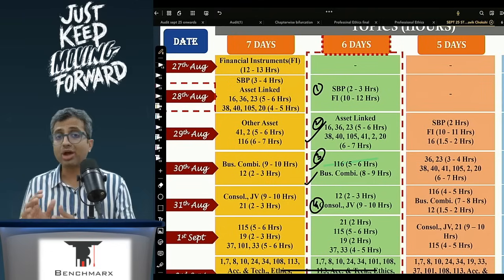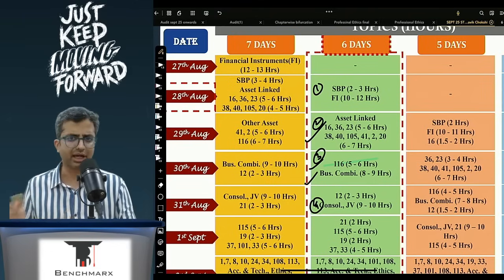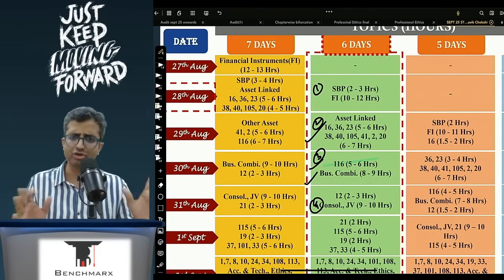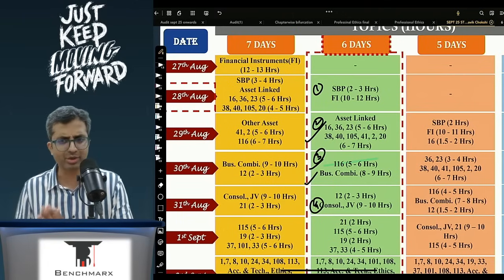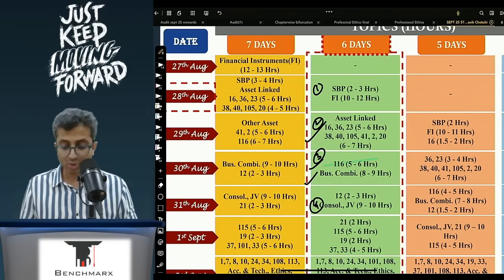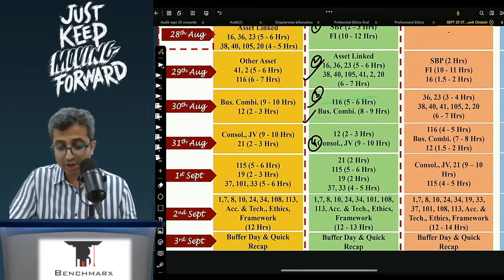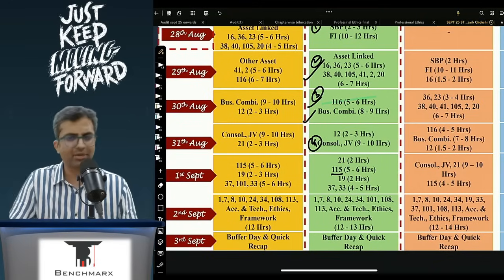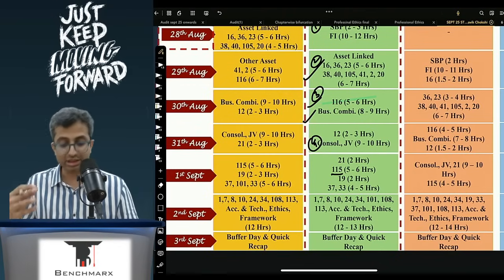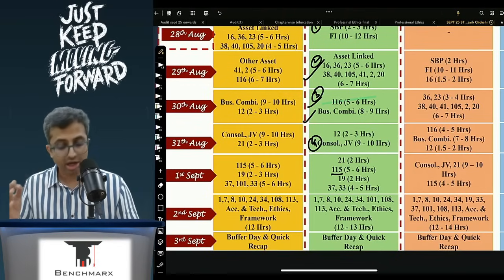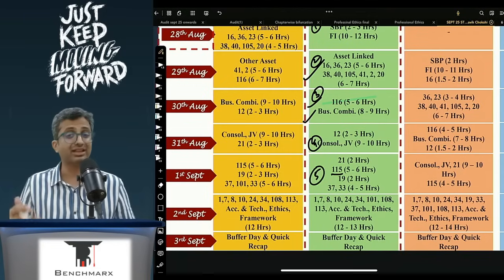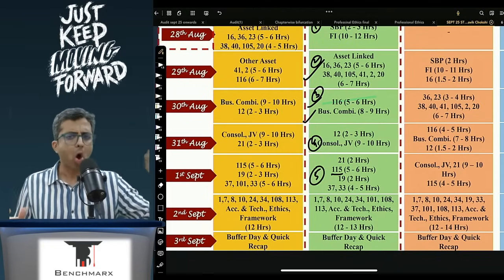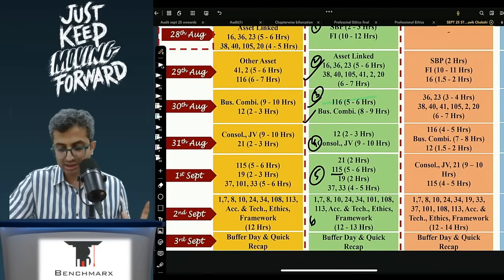Within business combination you have a lot of adjustments for deferred taxes, so I would prefer that along with business combination you finish Index 12, which is on deferred taxes, and then go on into consolidation as well as joint venture. Next, we will look at the next big chapter, but that will not take the entire day, that is 115, and then the other important indices like Index 21, 19, 33, etc. So this will be taking care of your day 5, and then everything which is allied, all and remaining, will be done on the 6th day.